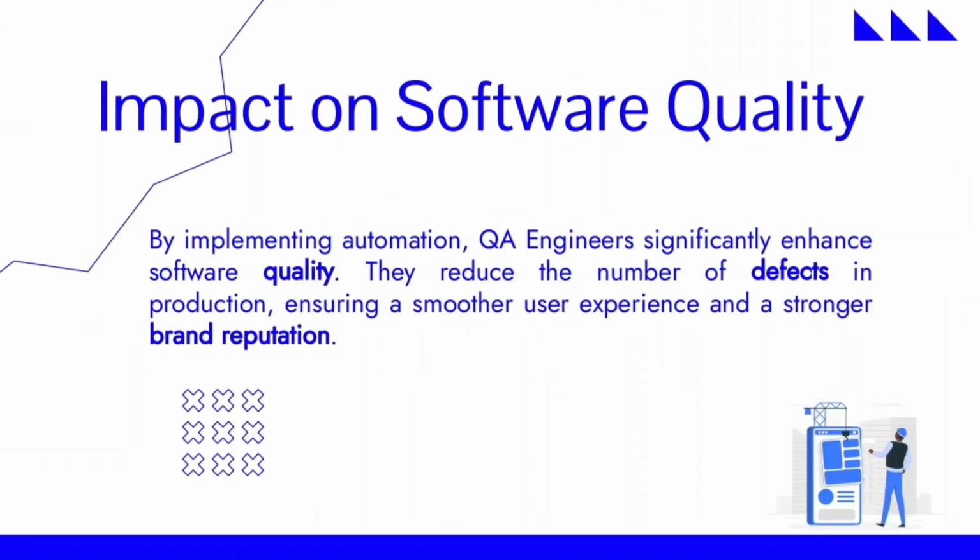Now, what is the impact on software quality? So basically, a QA automation engineer enhances software quality. They reduce the number of defects in production, and they are preventing the defects. They are preventing the bugs. So the user is able to get good quality software, and for the user it is a smooth experience. This process will eventually make the brand reputation stronger. So that's the impact on software quality. Without quality, there will be a very bad reputation for your software or whatever kind of product you are going to make.